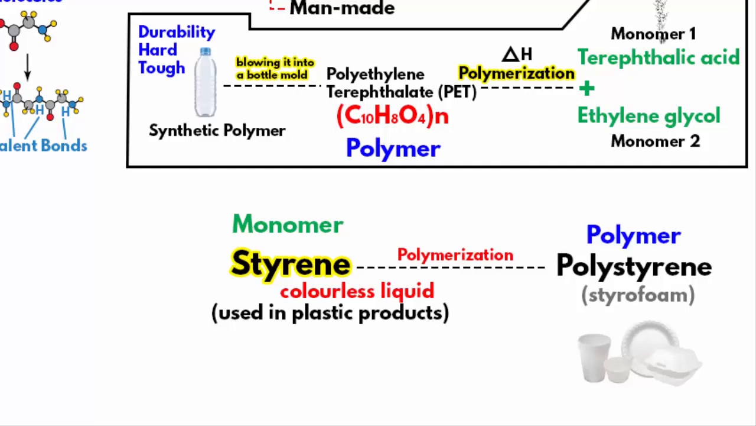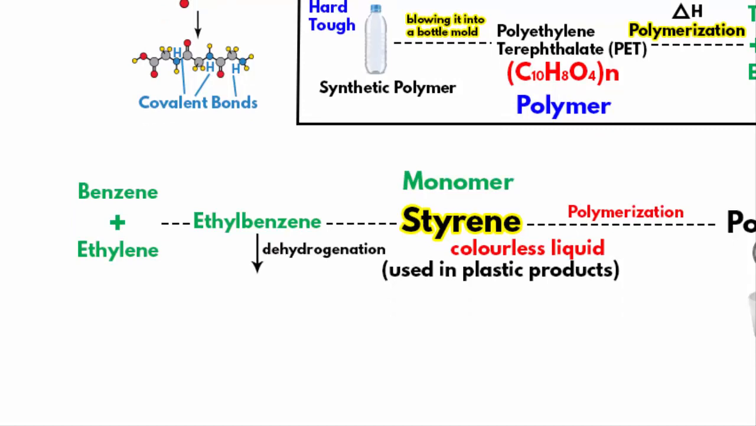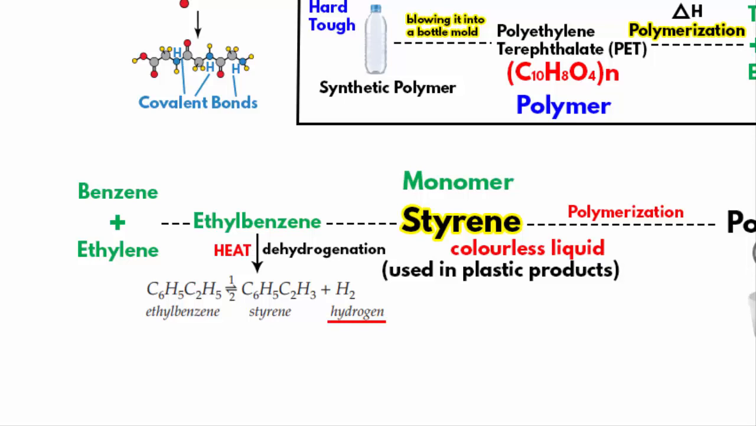Now, the vast majority of styrene is produced from ethyl benzene, and ethyl benzene is produced from benzene and ethylene. Anyhow, ethyl benzene has to go through a chemical reaction called dehydrogenation in order to produce styrene. Dehydrogenation means the removal of hydrogen from ethyl benzene. The formula is this. The reaction is endothermic, meaning it absorbs a lot of heat. It requires up to 600 degrees Celsius to remove hydrogen from ethyl benzene. Once the hydrogen is removed, we have styrene in liquid form.